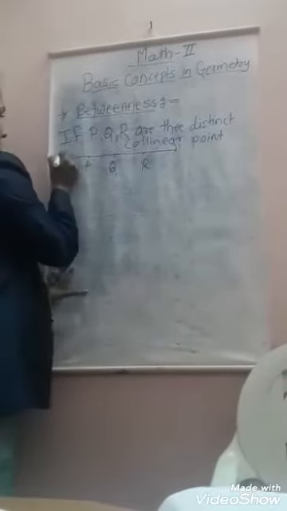This is one possibility. Other two possibilities.